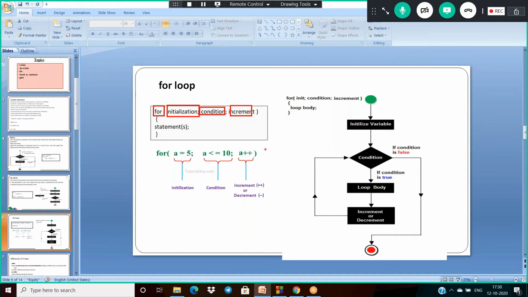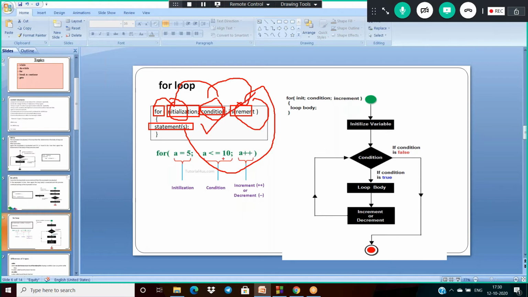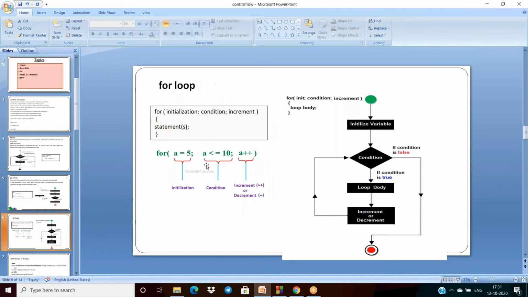We have to use two semicolons here. First the value is initialized, second the condition is verified. If it is true, statements are executed. After that the value is updated again, then the condition is verified. If it is true, statements are executed. Like this, the for loop works.